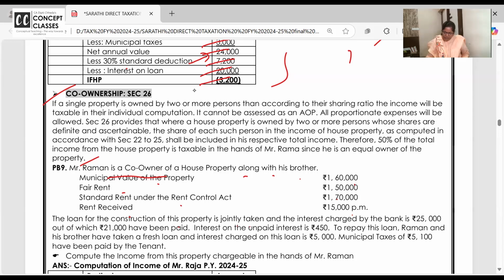Loan for construction is jointly taken and interest charged by the bank is 25, out of which 21 is paid. How much interest will you allow, 21 or 25? 25. Very good. Very prompt, very quick and very correct answer.